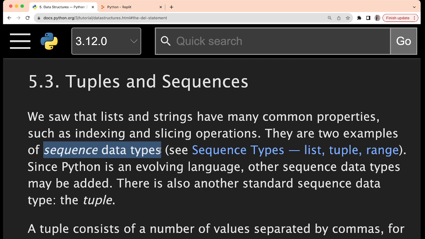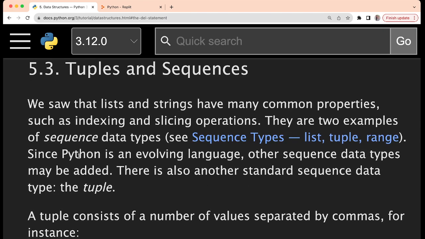Wherever ordering is there, we say that a sequence is present. List and strings are such data structures where elements are stored in a particular order, so you can say that they are sequence data types. You can go to this link and study about all the sequence types, which are basically list, tuple, range, all those things.